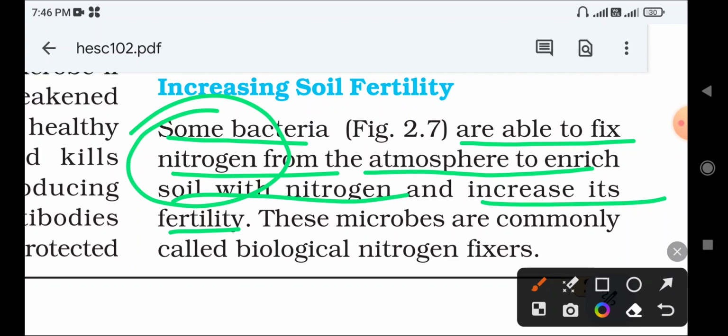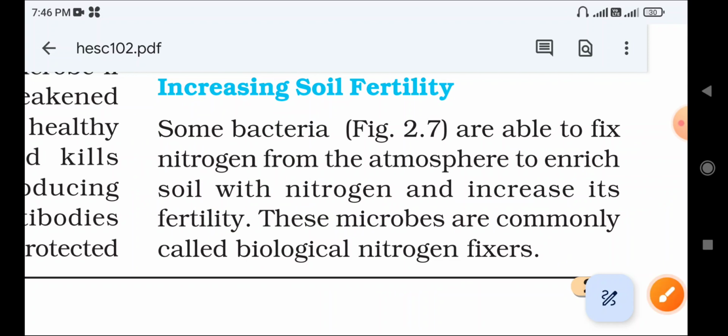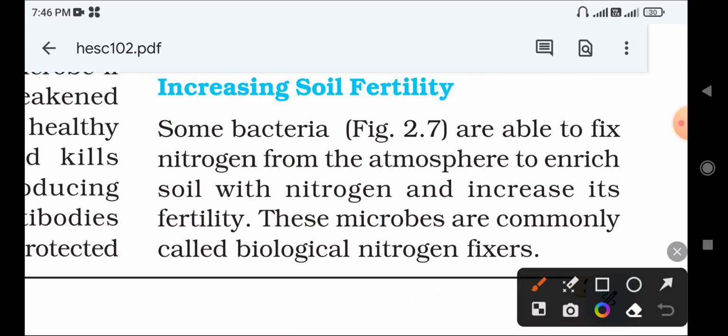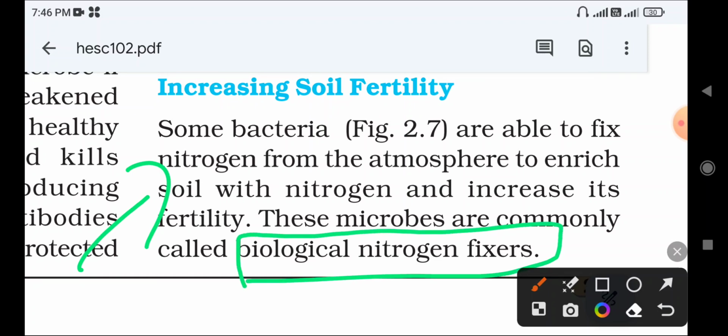That is why these microorganisms are called biological nitrogen fixers. They absorb the nitrogen from the atmosphere and give it to the soil, and the soil increases its fertility due to the nitrogen. So these microorganisms are called biological nitrogen fixers, right?